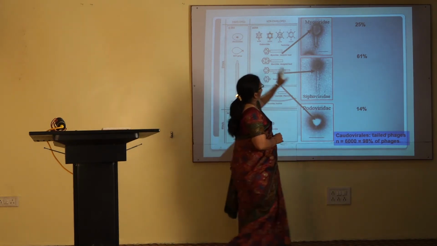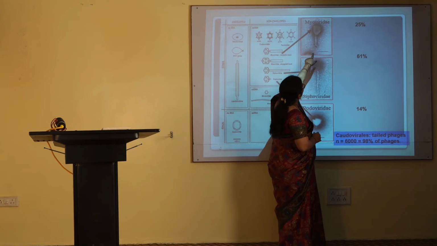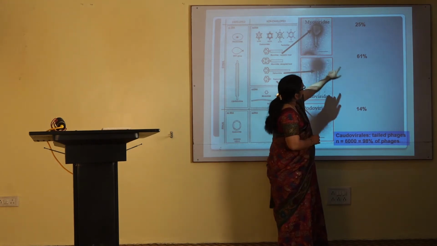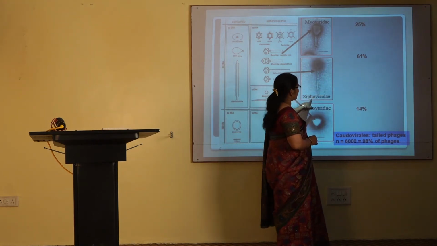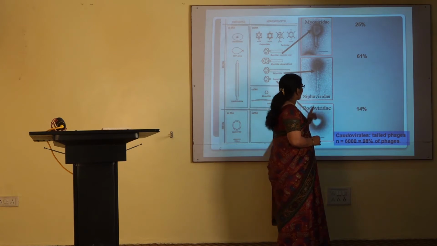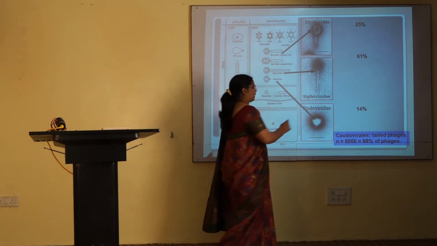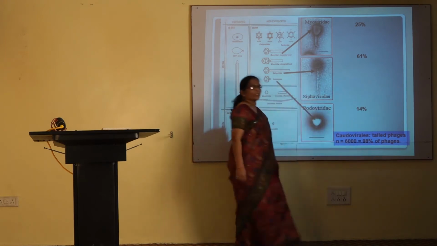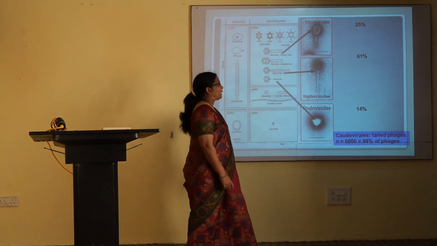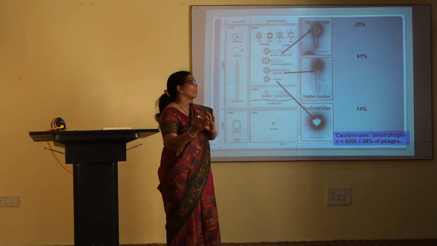Among them 35% are from the Myoviridae, 61% are from the Siphoviridae, and 14% are from the Podoviridae family, and the remaining 2% are non-tailed phages. They are, you can say, rare phages.